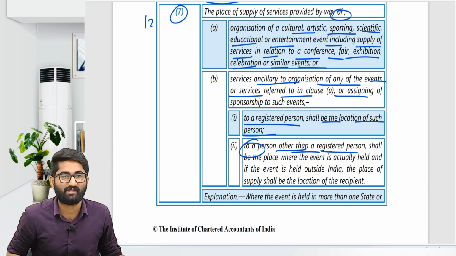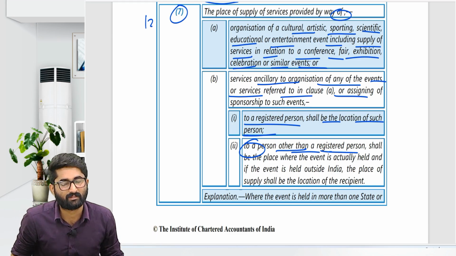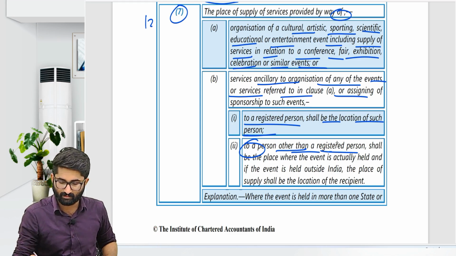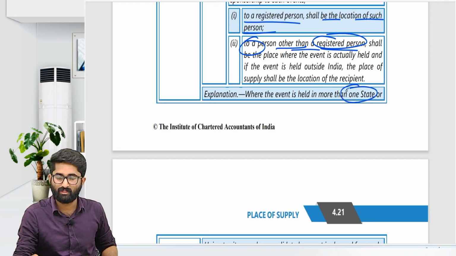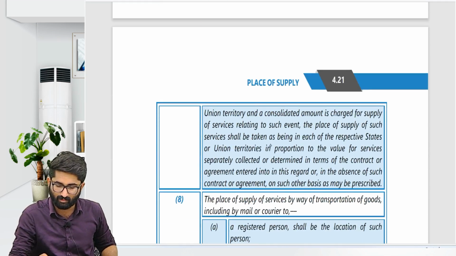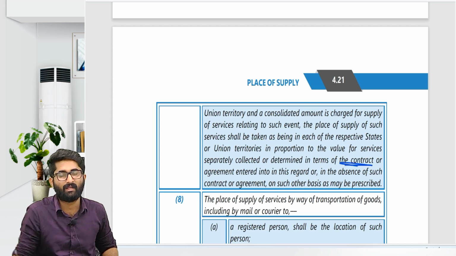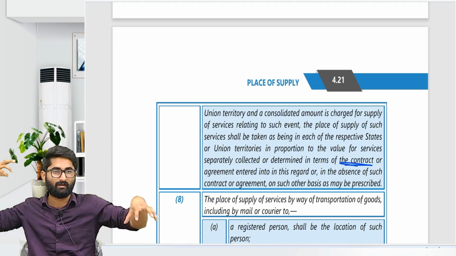So I have to put IGST. Sir, he is not a registered person. In Maharashtra, he is not a registered person. In that case, the place of supply will be Karnataka. That is given here: person other than registered person. Where the event is held in more than one state, then as per the contract, the supply is to the respective state or union territory as per the contract. For example, the Beach Utsav is going on in Karnataka as well as in Goa.